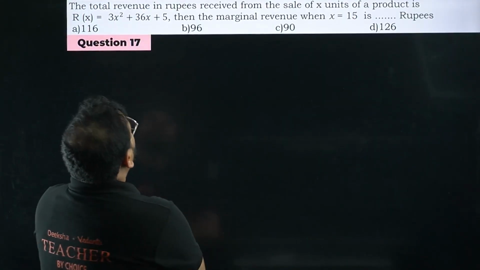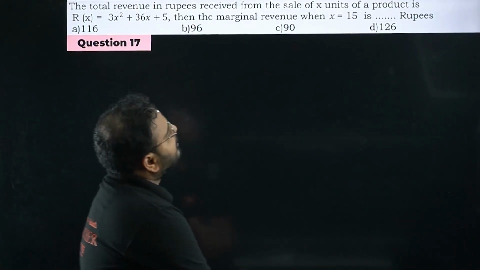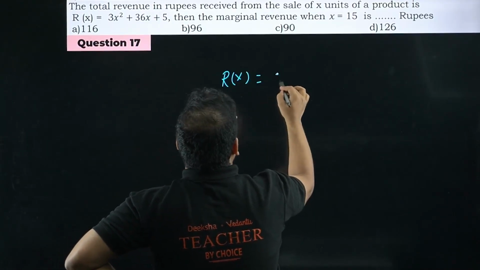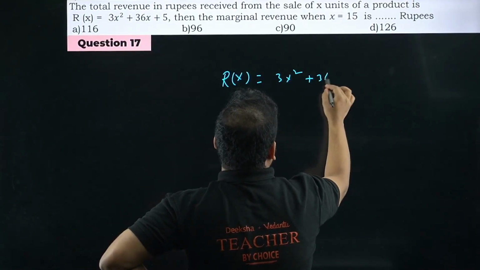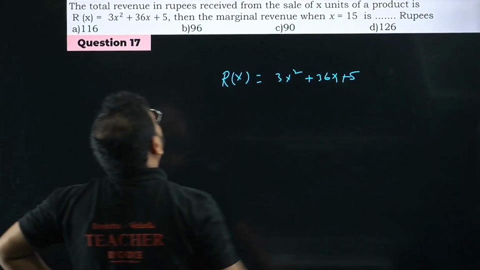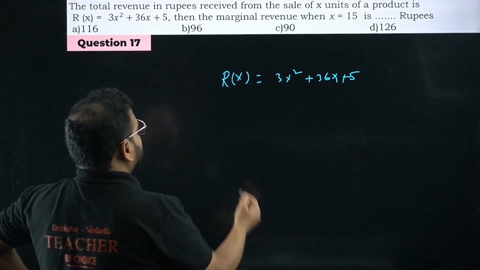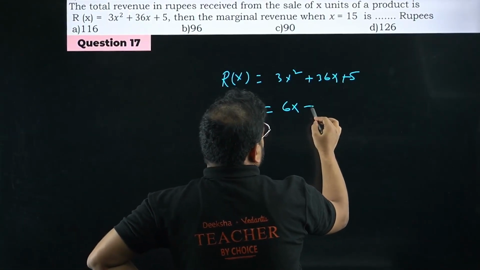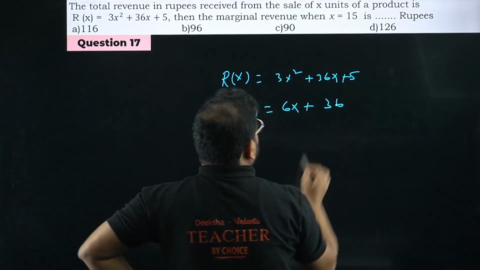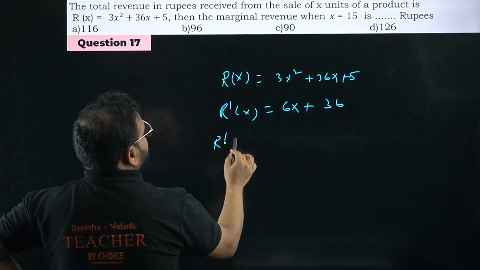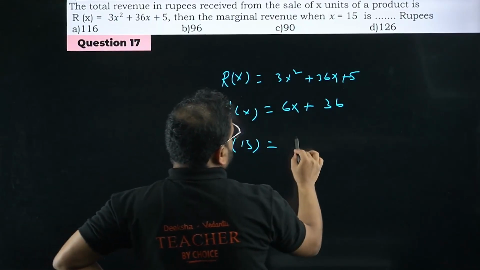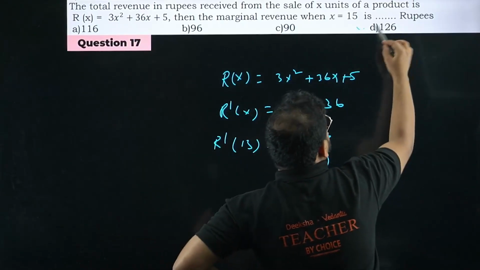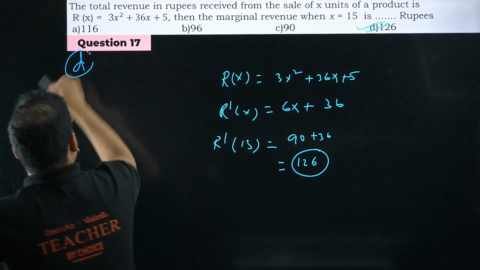17th now, total revenue in rupees received from sale of x units. They've given the revenue function. R(x) is given as, please check, 3x square plus 36x plus 5. They're asking marginal revenue when x is 15. What do you do for that? Remember, you find the derivative: 6x plus 36. They're looking for this value at 15, sir. So 15 times 6 is 90, plus 36. That's 126, sir. Option number D is correct.